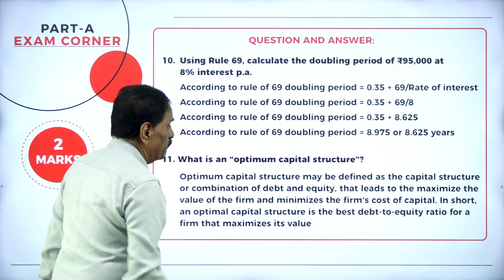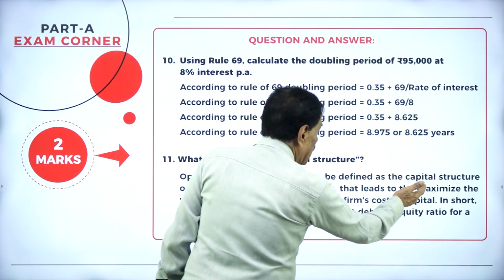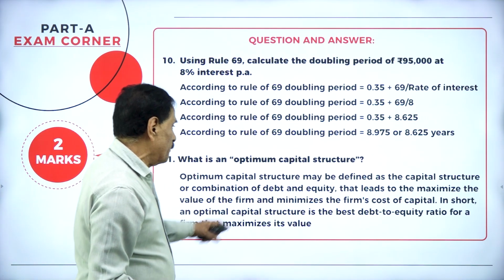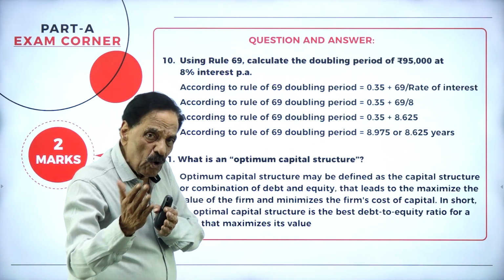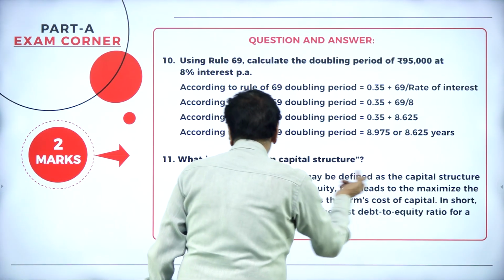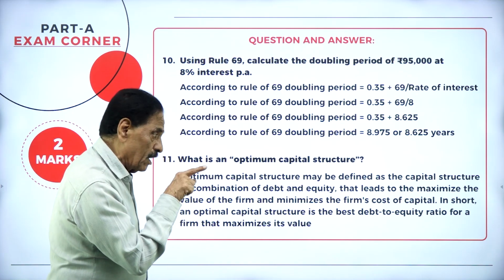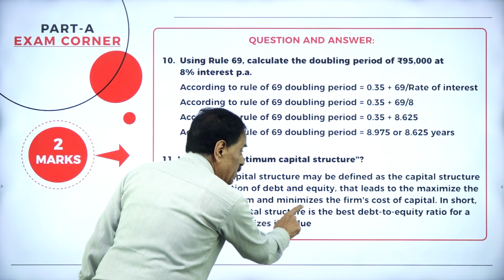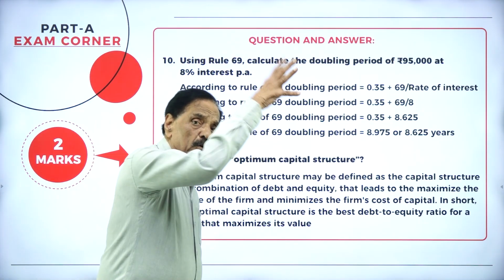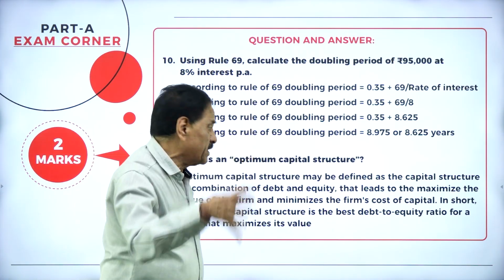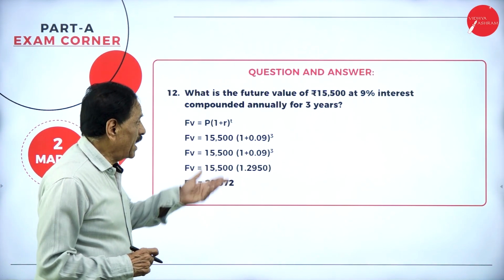What is the optimum capital structure? Optimum capital structure may be defined as the capital structure or combination of debt and equity. Debt means a loan. That leads to the maximization of the value of the firm and minimizes the firm's cost of capital. In short, an optimum capital structure is the best debt to equity. We take the debt and the equity, maybe more debt, less equity, or more equity, less debt, for a firm that maximizes its value.